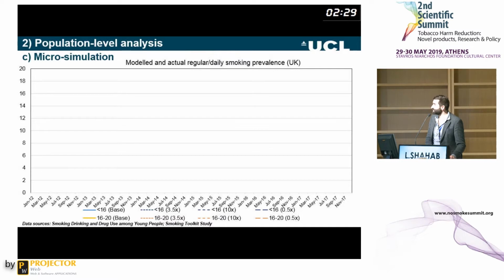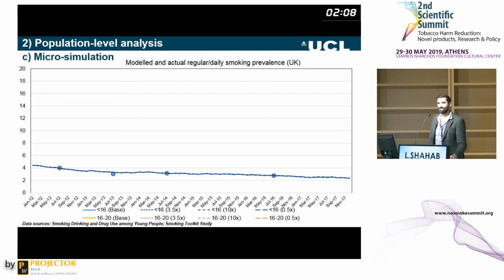Here are the data from the UK. From 2012 to 2017, these are the postulated data based on past trends, and these are the actual data over this time period. And here's the data if we assume that e-cigarettes increase the likelihood of subsequent smoking by 3.5 times, so an odds ratio of 3.5. Very difficult to see any kind of difference from the actual results. And if we assume even a 10-fold increase, you can't see any difference. And if you say there's a protective effect, so it reduces the likelihood, you can't see any difference, basically.